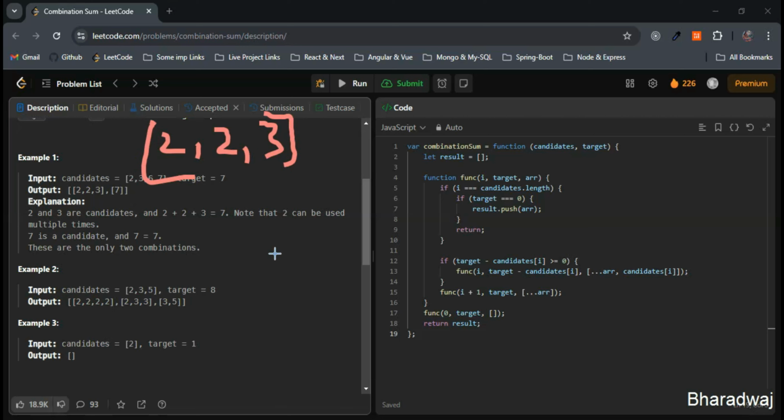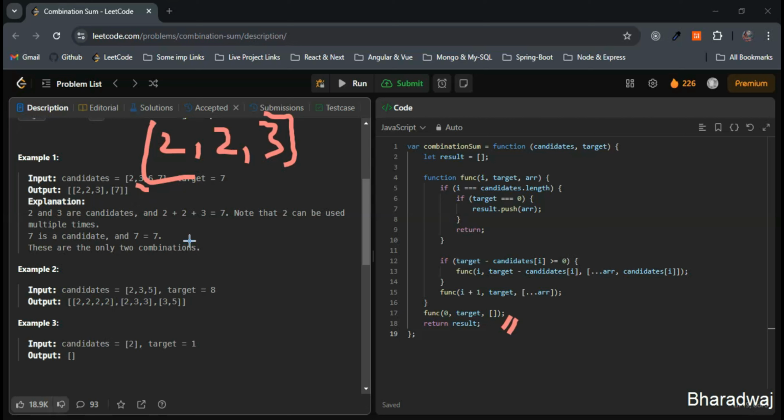So let's start including the 3. Step 1: we will start with the empty combination and the target 7, same thing that we did in the last step. We will start from here again for the 3. We'll start with the empty combination and the target 7. So we will include 3 first.